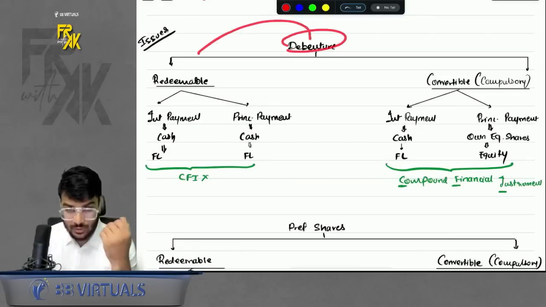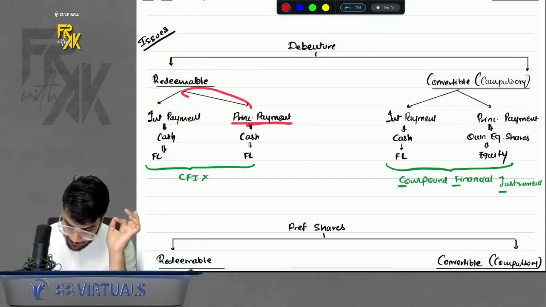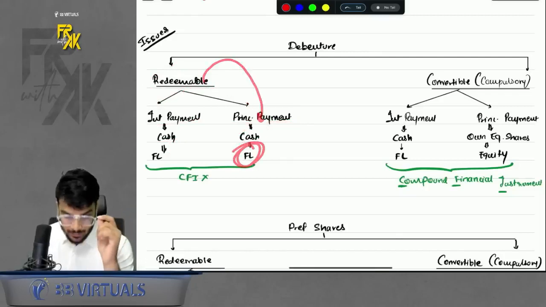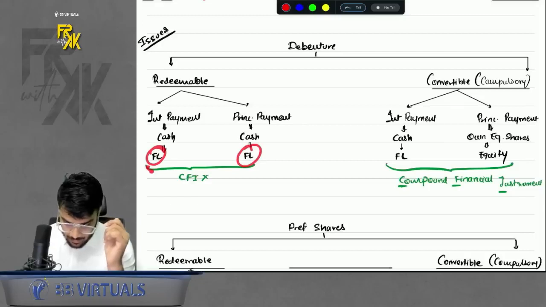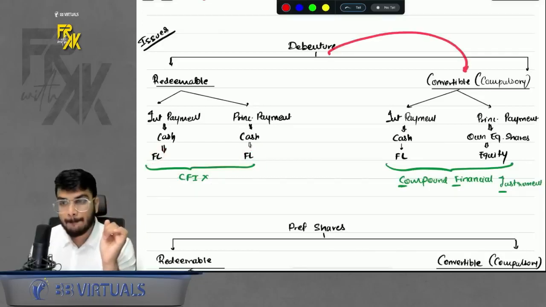So you raise some funds through debentures which are redeemable. Interest payment will happen in cash, so it will be a financial liability. Principal payment will also happen in cash because it is redeemable, so it is also a financial liability. If both the elements are financial liability, it is not a CFI. Simple. Okay.